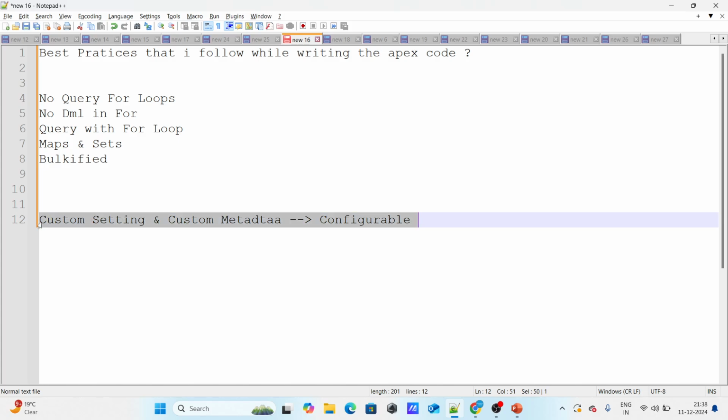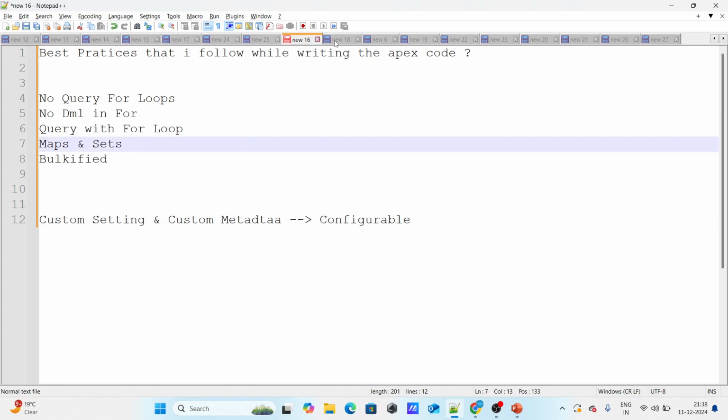I try to use custom setting and custom metadata within my code itself. With this, what a user can do is make changes to the code without even actually touching the code itself. He does not even need to open the Apex class and do something. He can just go and configure inside the custom setting and custom metadata, making that particular Apex code completely configurable, and even an admin can go and change it. So this is the answer to this question.